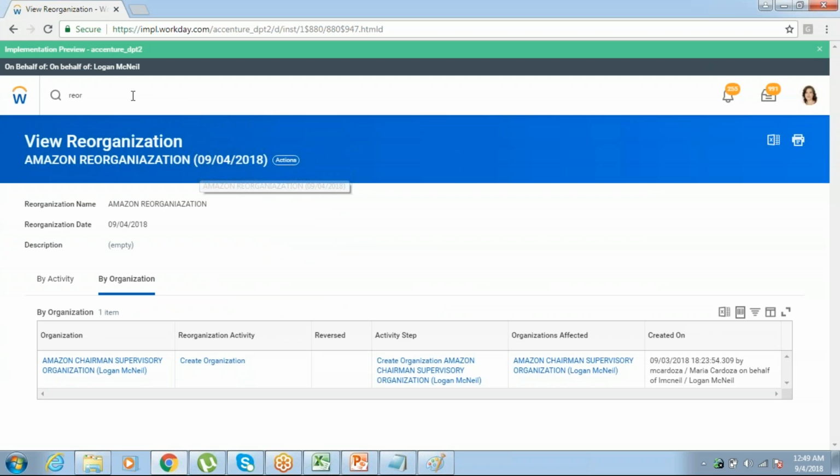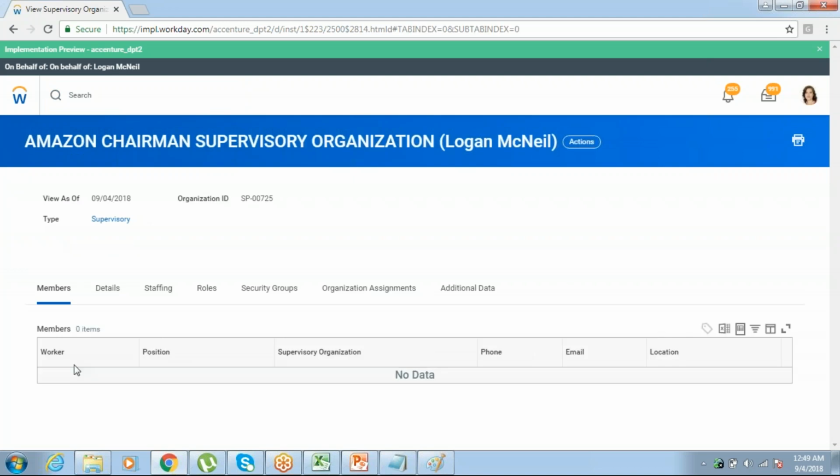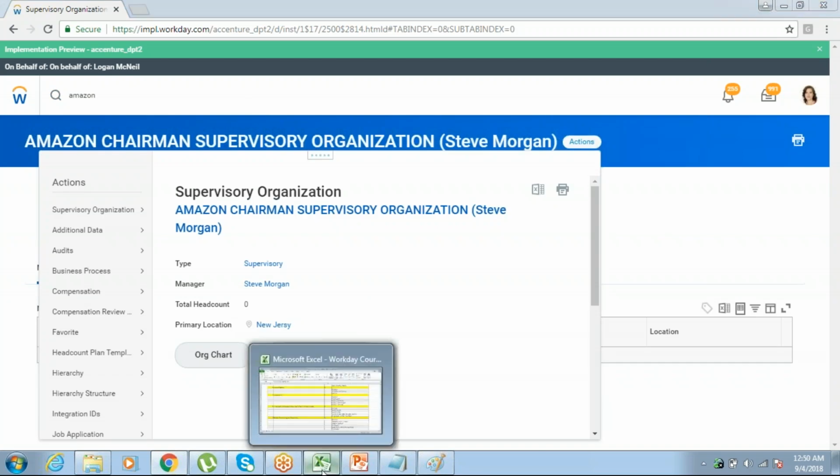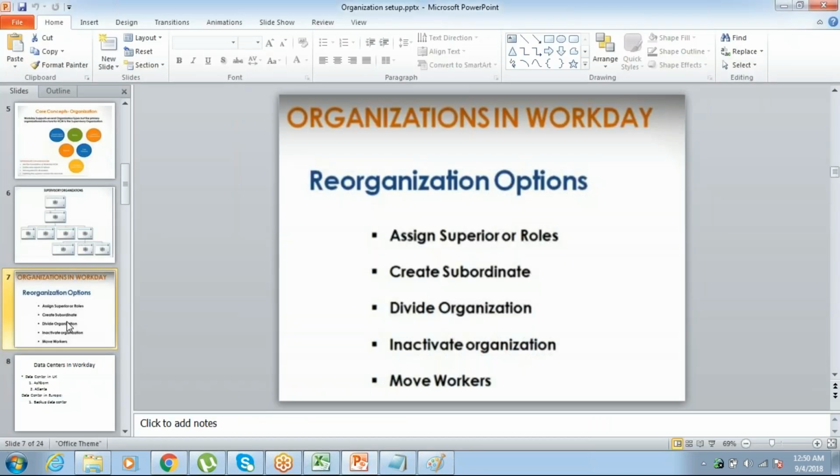Go to your Amazon supervisory organization. I wanted to create a role called the option. Assign a superior, you can activate it.